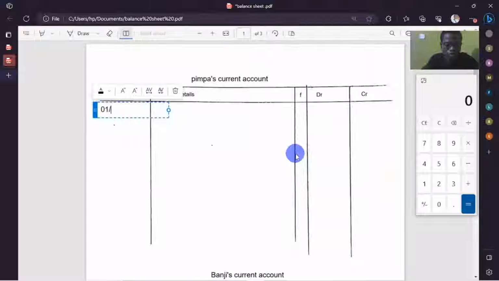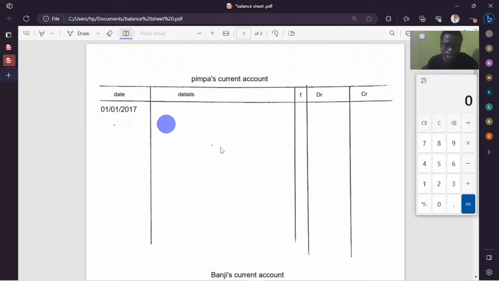of January 2017. Then here we indicate this was an opening balance, so we can just say balance brought down. Then how much was it?